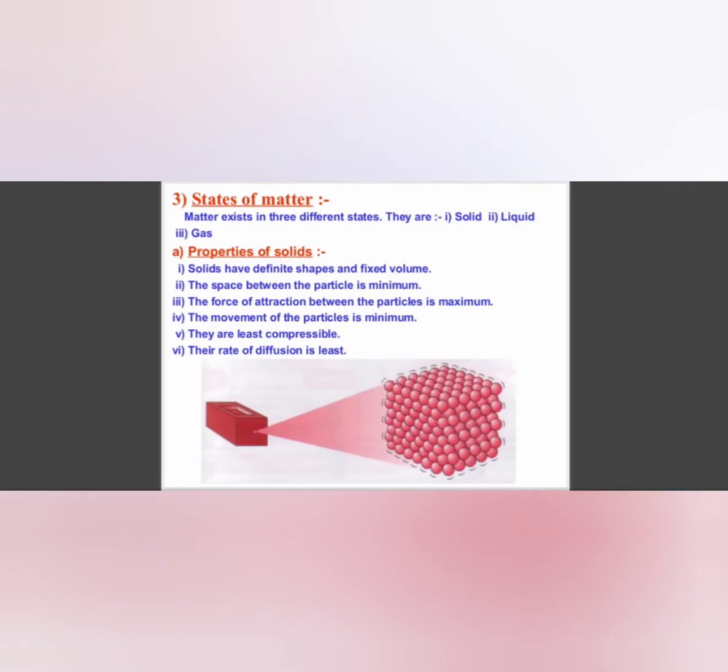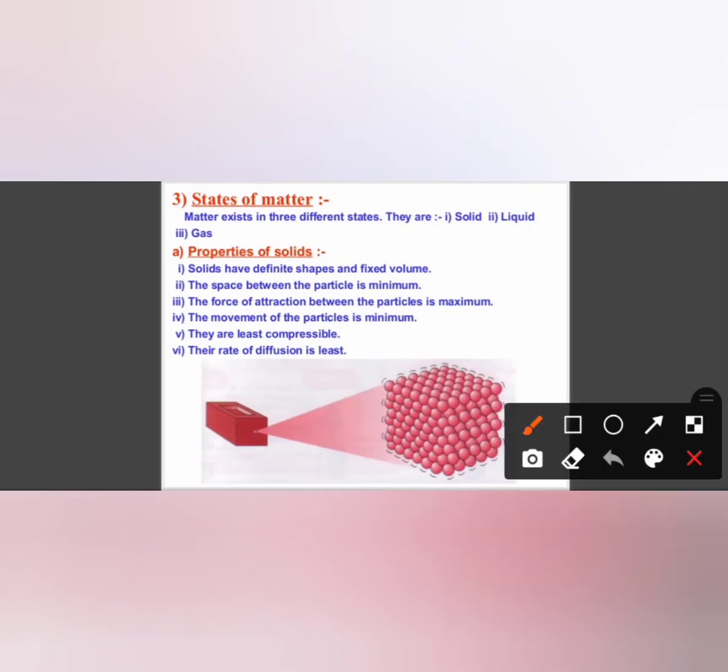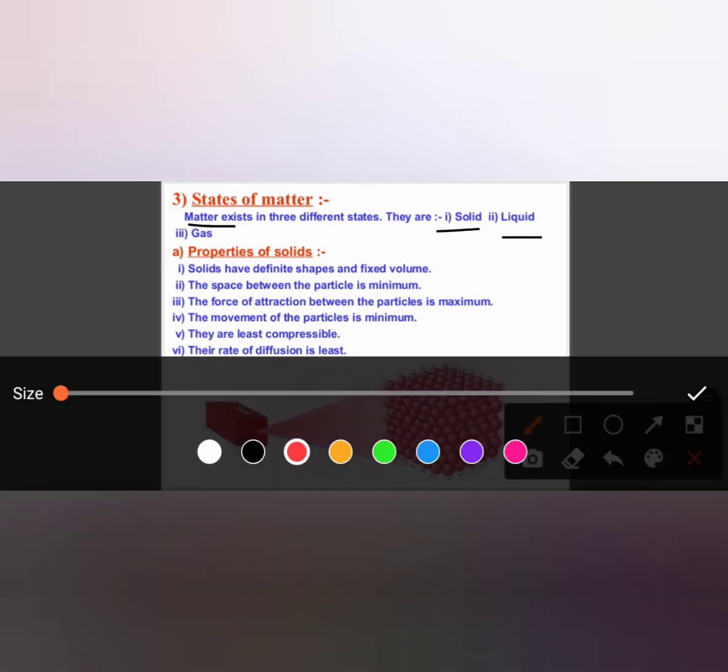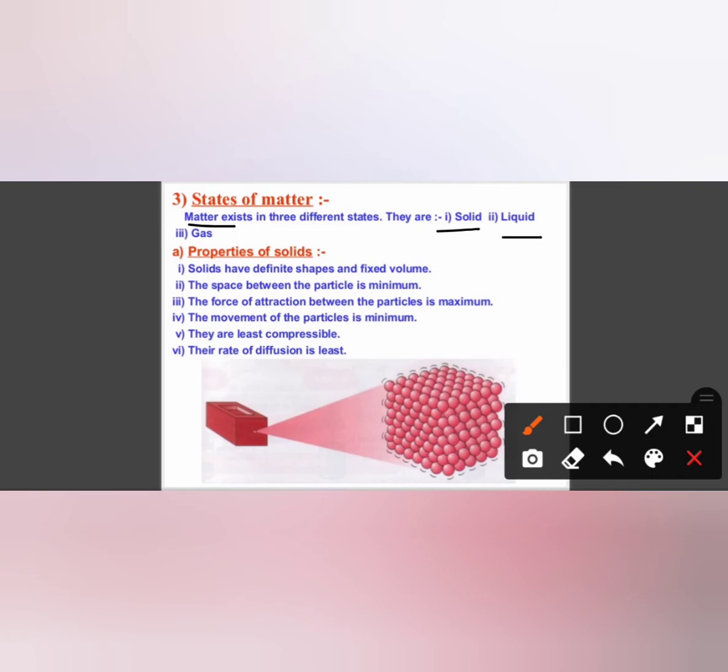Let's come to the second topic, that is states of matter. As I told you, there are 3 states of matter: solid, liquid and gas. But there are a few other states also. Not chemical, these are natural, you can say. We are not going to classify them as physical or chemical. They are natural, they came on their own. And plasma and Bose-Einstein condensate are artificial. They have been made by human beings.